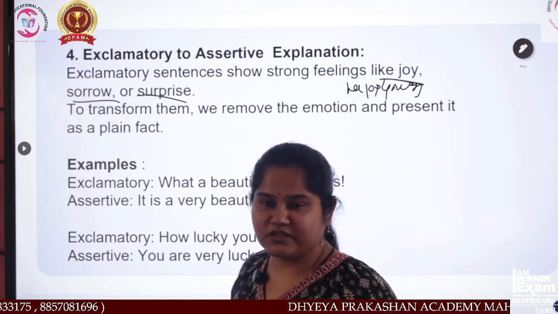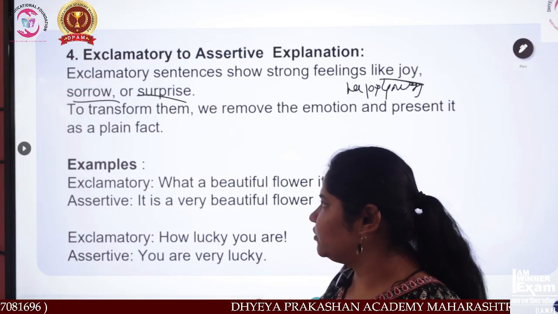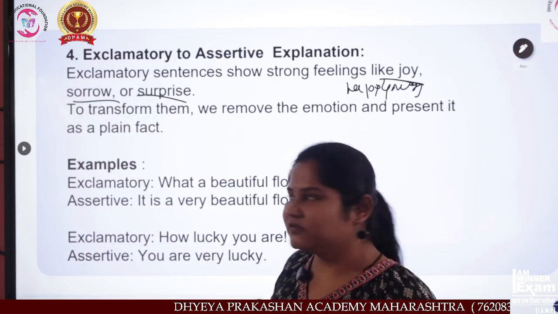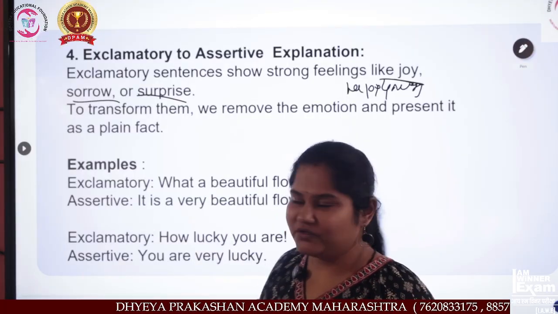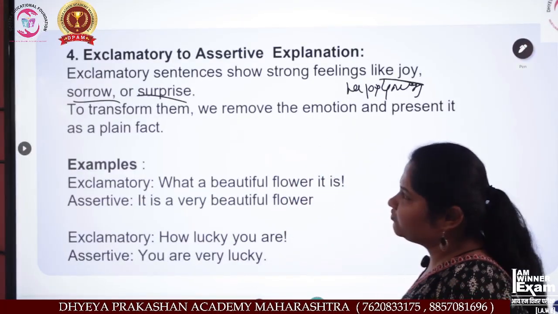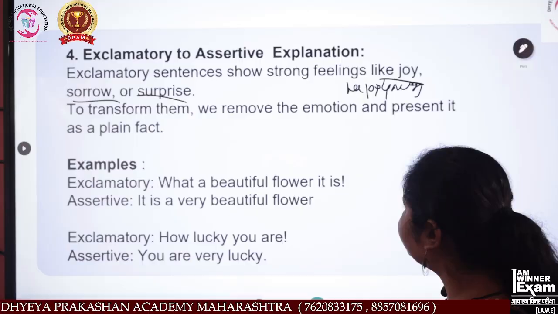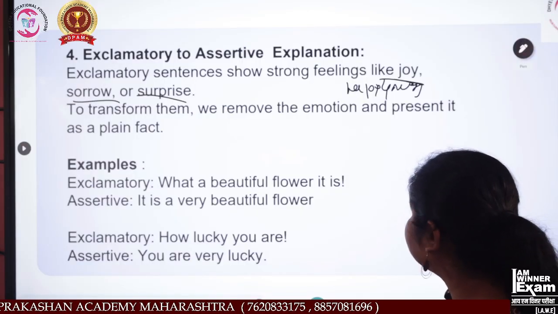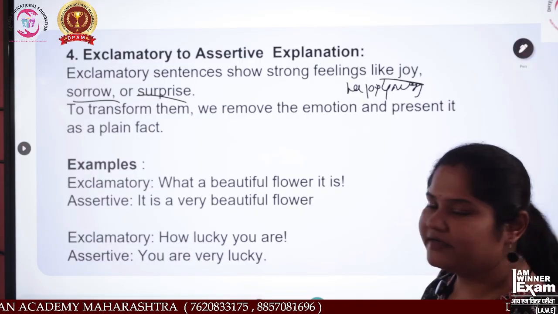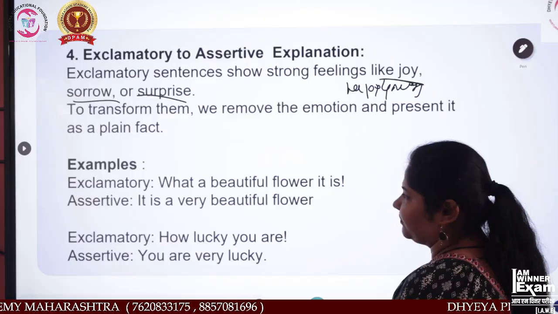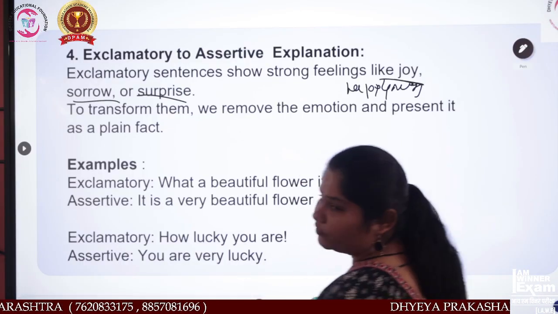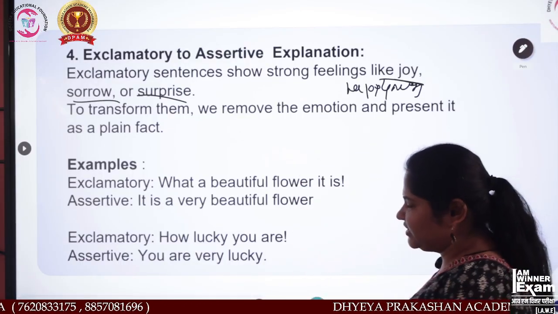And surprise, everyone knows surprise. To transform them, we remove the emotion and present it as a plain fact. Okay. Now we will talk about an example so we will understand easily.